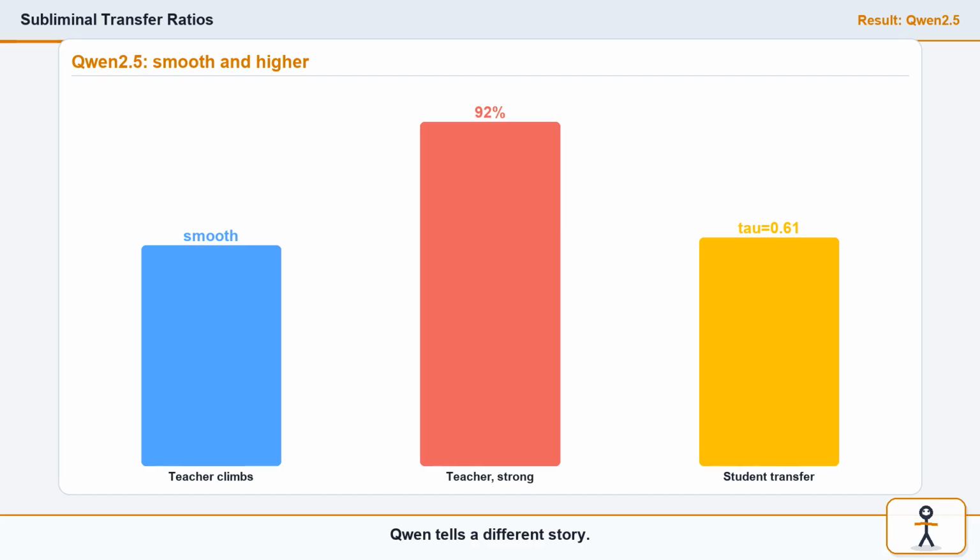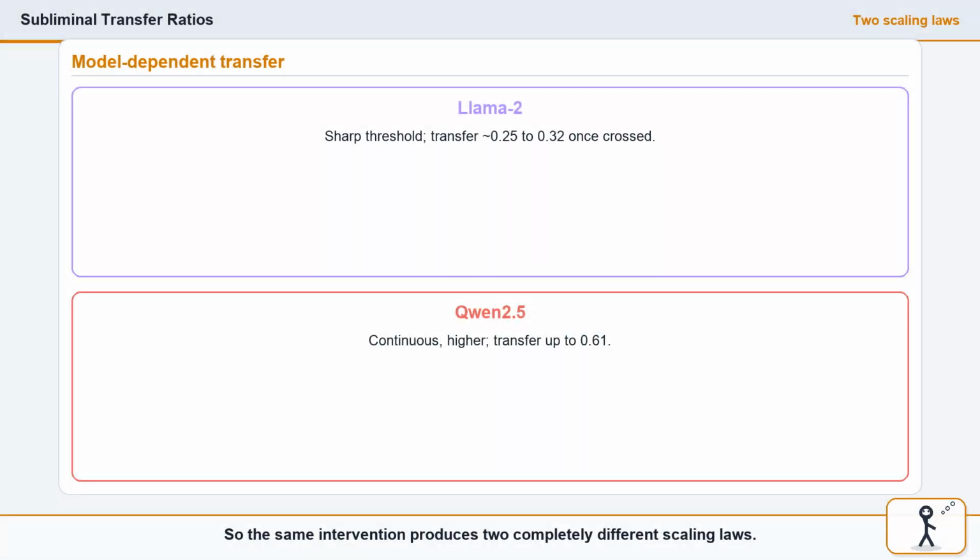Qwen tells a different story. Its unsafety climbs smoothly with steering strength, no sudden cliff, and it leaks more. Its transfer ratio rises continuously, reaching as high as 0.61. More than half of the teacher's steered misbehavior ends up in the student. So the same intervention produces 2 completely different scaling laws. One model gates the leak behind a sharp threshold, the other lets it through smoothly and abundantly.